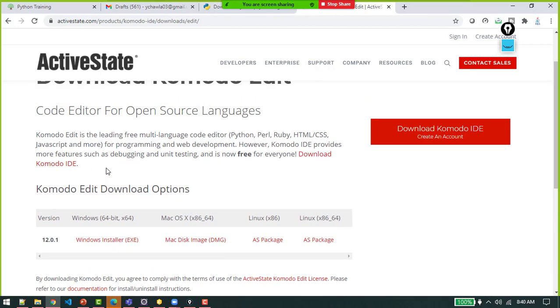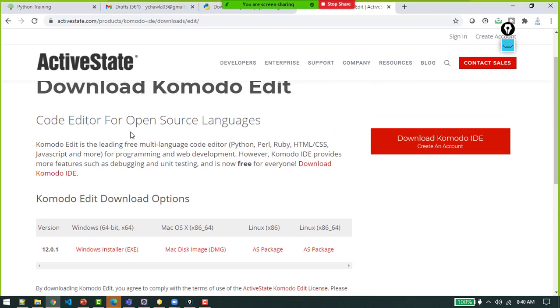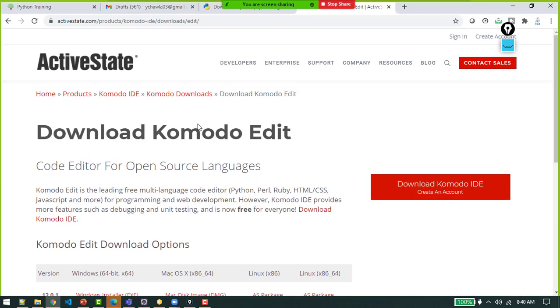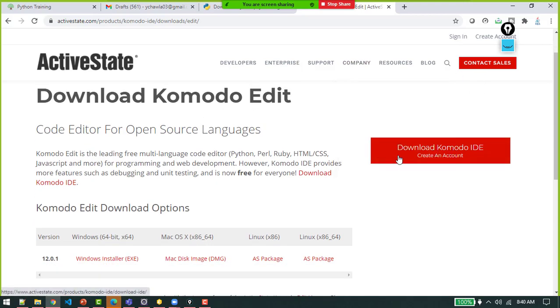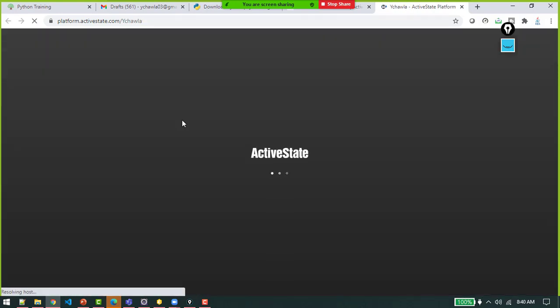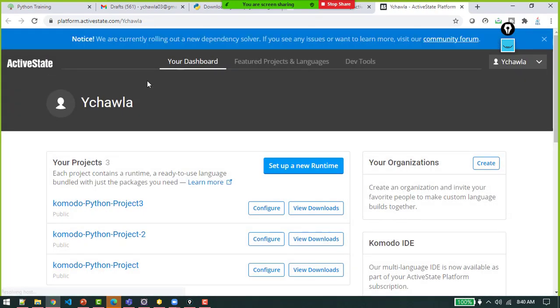Now the only issue with this editor is, this is not an issue, this is just a one-time activity: you can download it, but it is always better you create an account on ActiveState, because there is one YAML file which it creates. I have created my account.